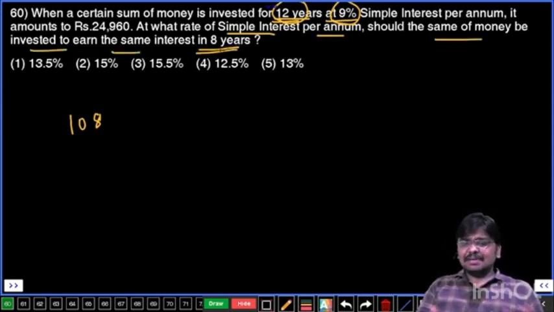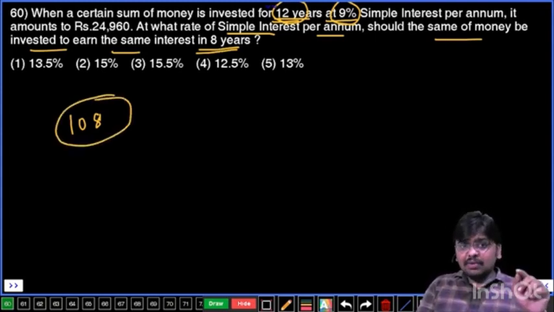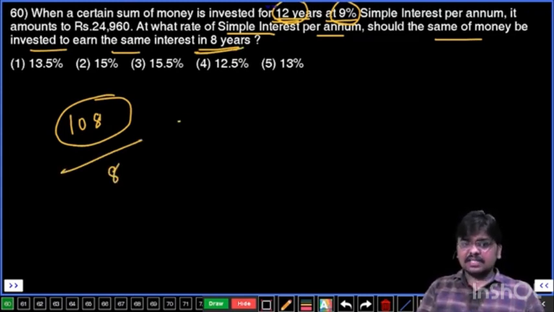Same sum means, ideally if you don't know the sum, you take it as 100, right? So here also the same sum means 100, and after 12 years the interest is 108 percent, and you have to get that 108 percent in 8 years only. For that, what is the rate of interest? Calculate, you have to get this 108 percent in 8 years only. That means divide by 8.